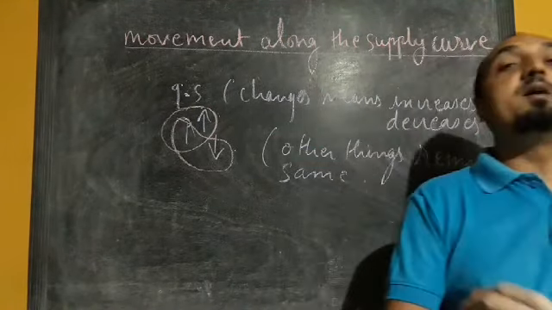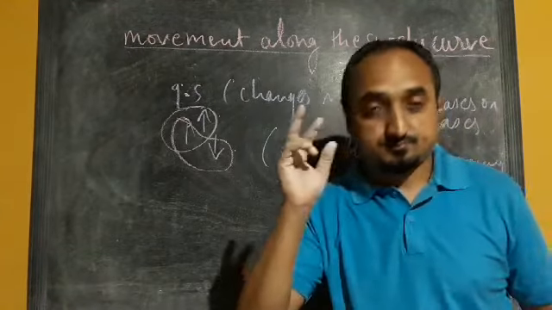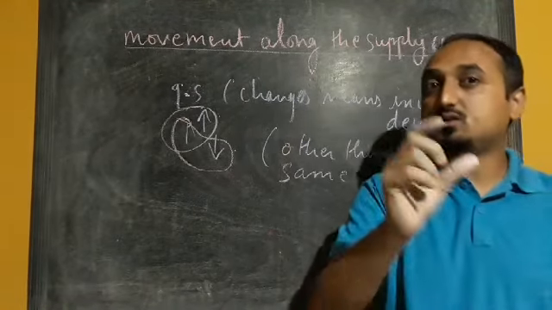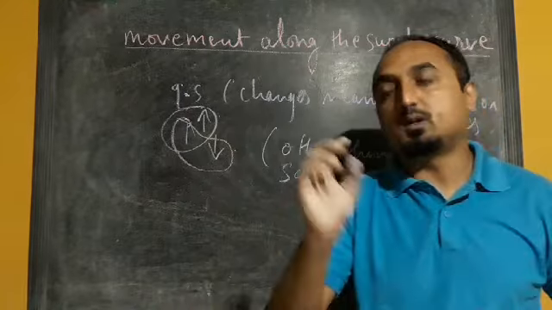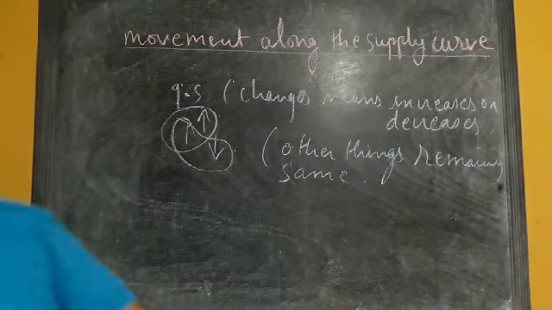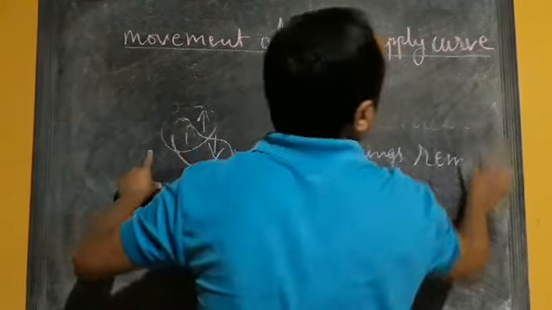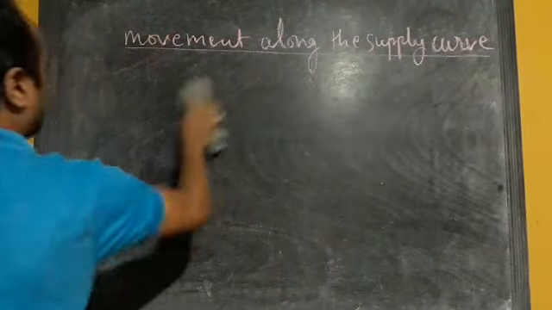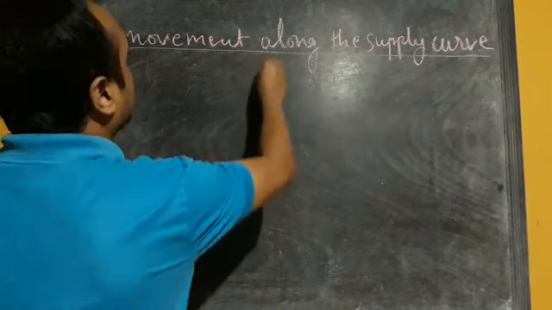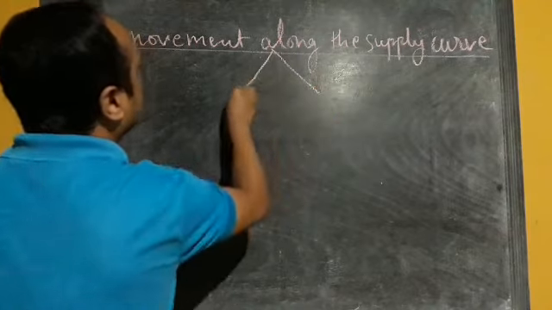Now this movement along the supply curve is also known as extension of supply and contraction of supply. Movement along the supply curve can be classified into two parts.